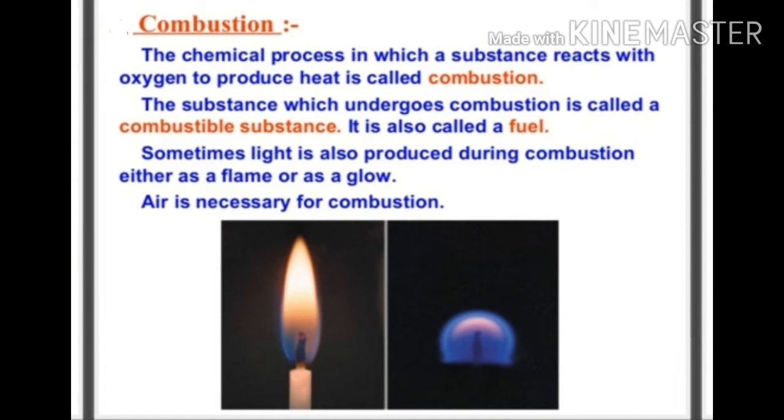Combustion. The chemical process in which a substance reacts with oxygen to produce heat is called combustion. It means combustion is a chemical process in which a substance reacts with oxygen in air to produce heat. So this process is called combustion. And the substance which undergoes combustion is called a combustible substance. And combustible substances are also called fuel.